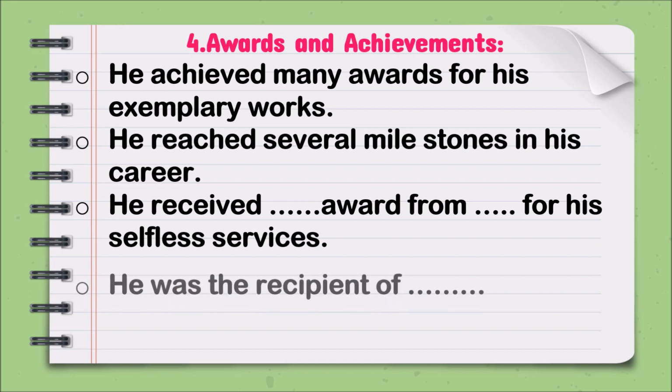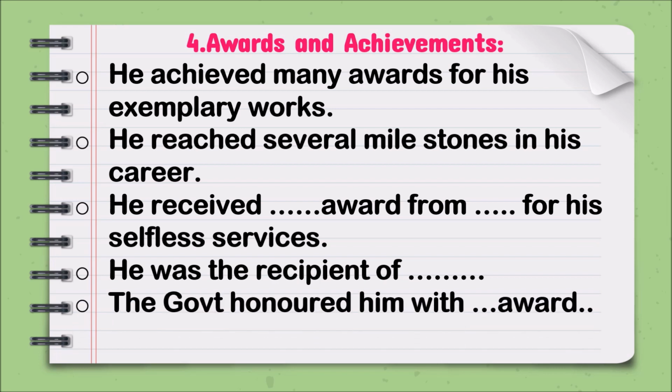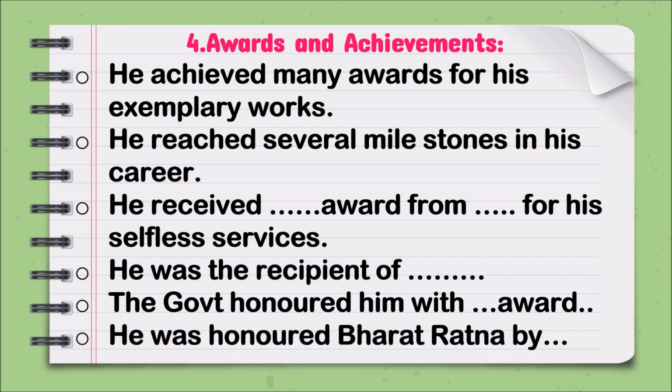That's one award. And the second one, you can write, he was the recipient of Bharat Ratna. Look at the spelling also. He was the recipient of. And then next, the government honored him with the Dash award. And also you can write, he was honored Bharat Ratna by. So based on the awards and achievements, you can write different sentence patterns, not simply writing he received something like that. So this is where your creativity lies.